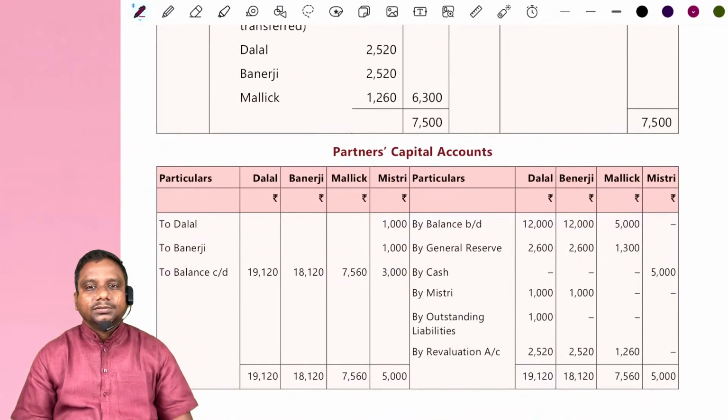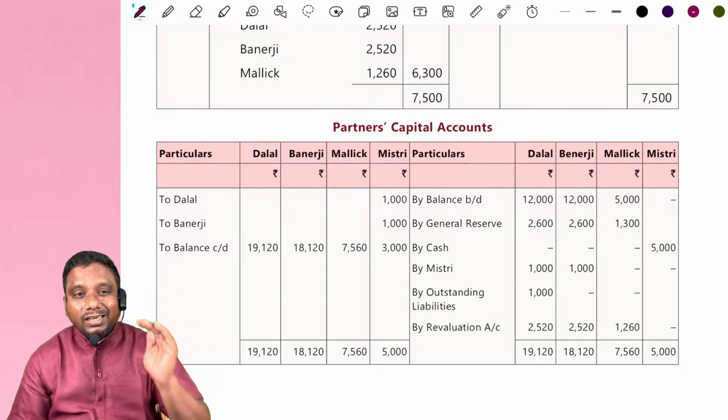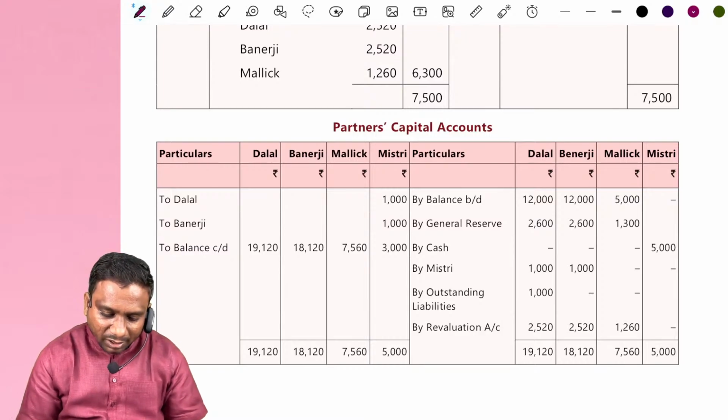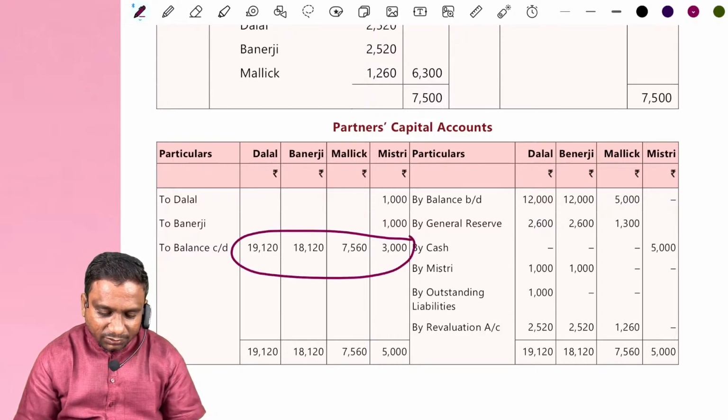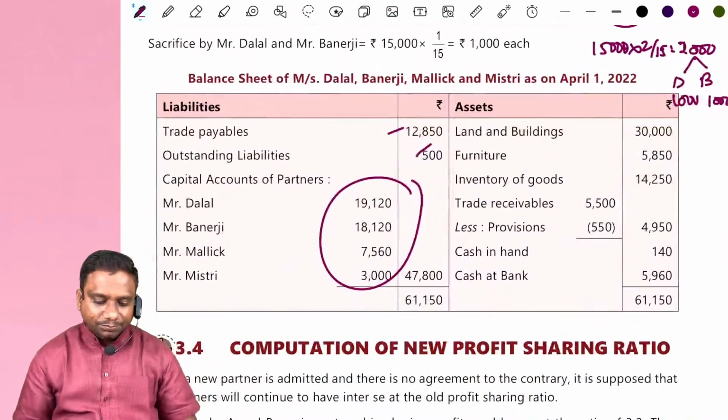Partners' capital accounts are prepared here, one by one. Think about what the entry is for this and give postings into the partners' capital accounts. Ultimately, these are the closing capitals, and these capitals are taken to the balance sheet.